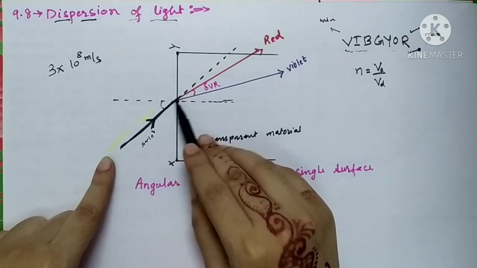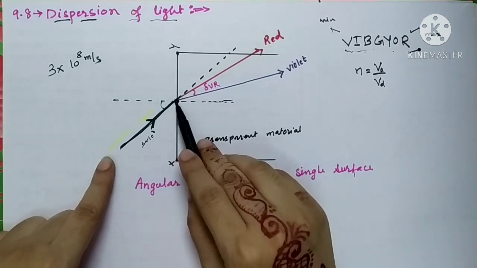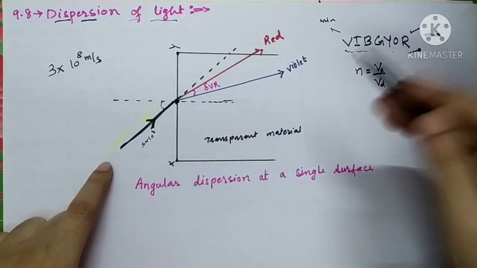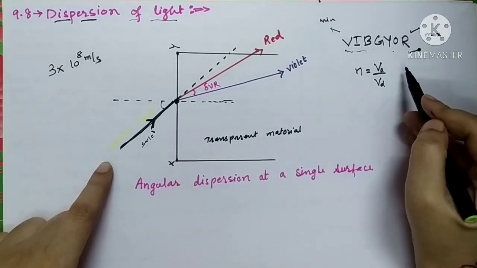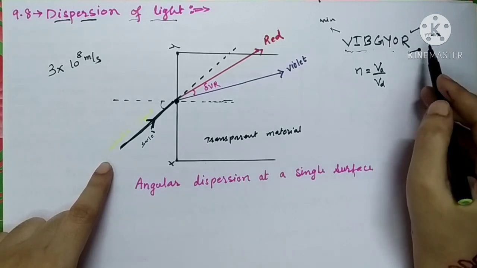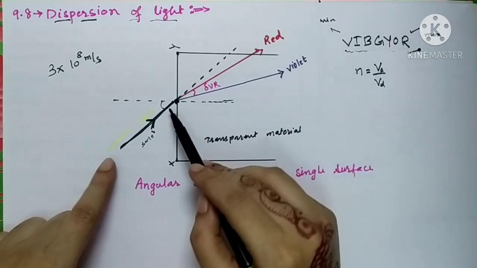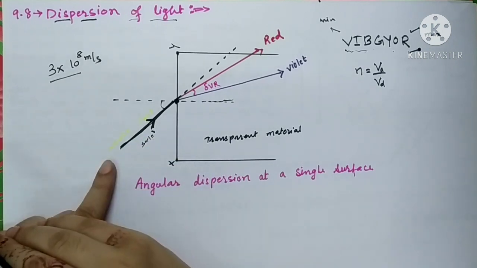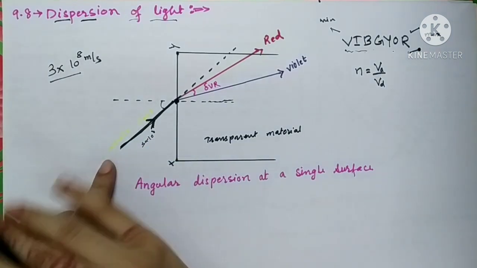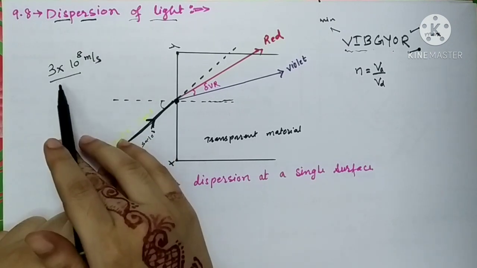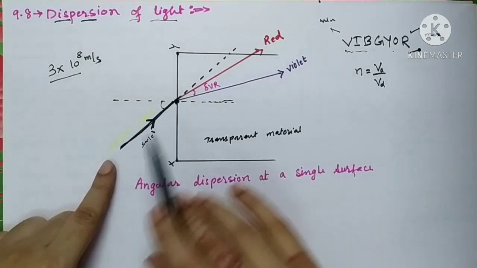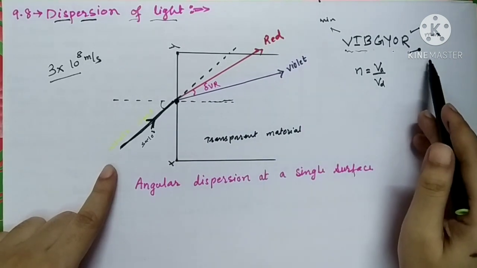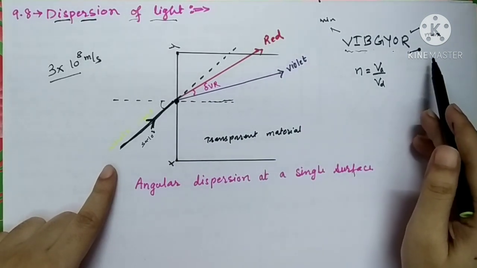Now at this point of incidence, as it is a combination of different colors, they travel with different velocities. Inside the air, all the colors have the same velocity, 3 into 10 raised to 8 meter per second. In a rarer medium, all the colors have the same velocity. But inside a denser medium, red color travels with the maximum speed.